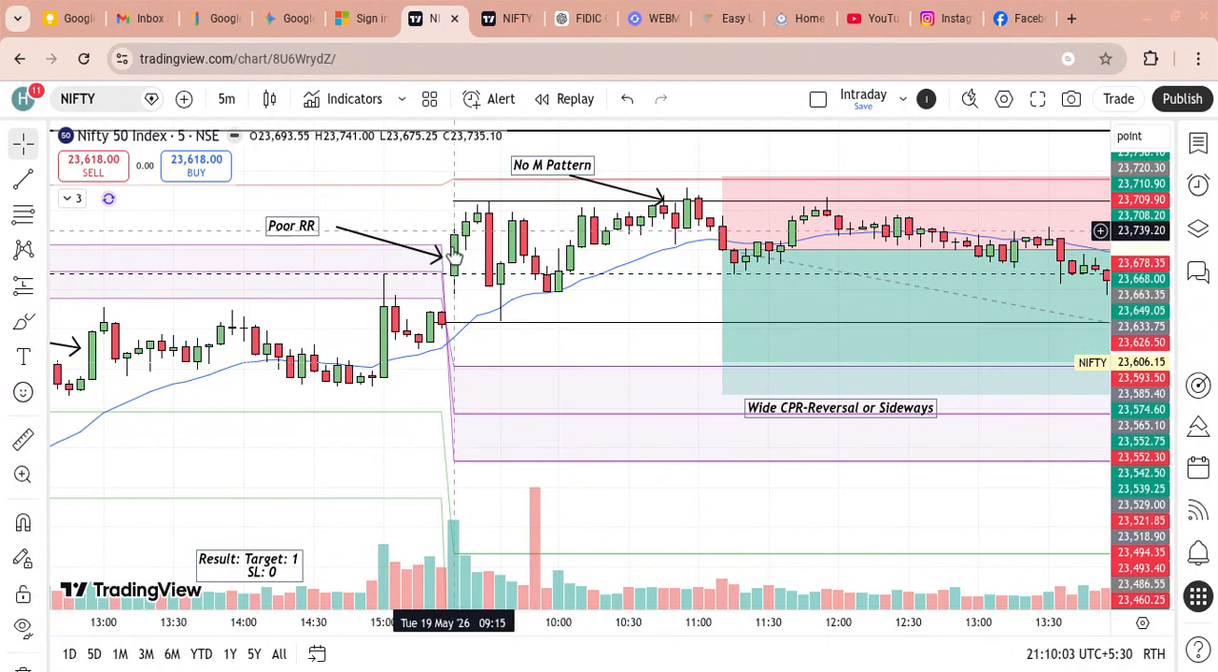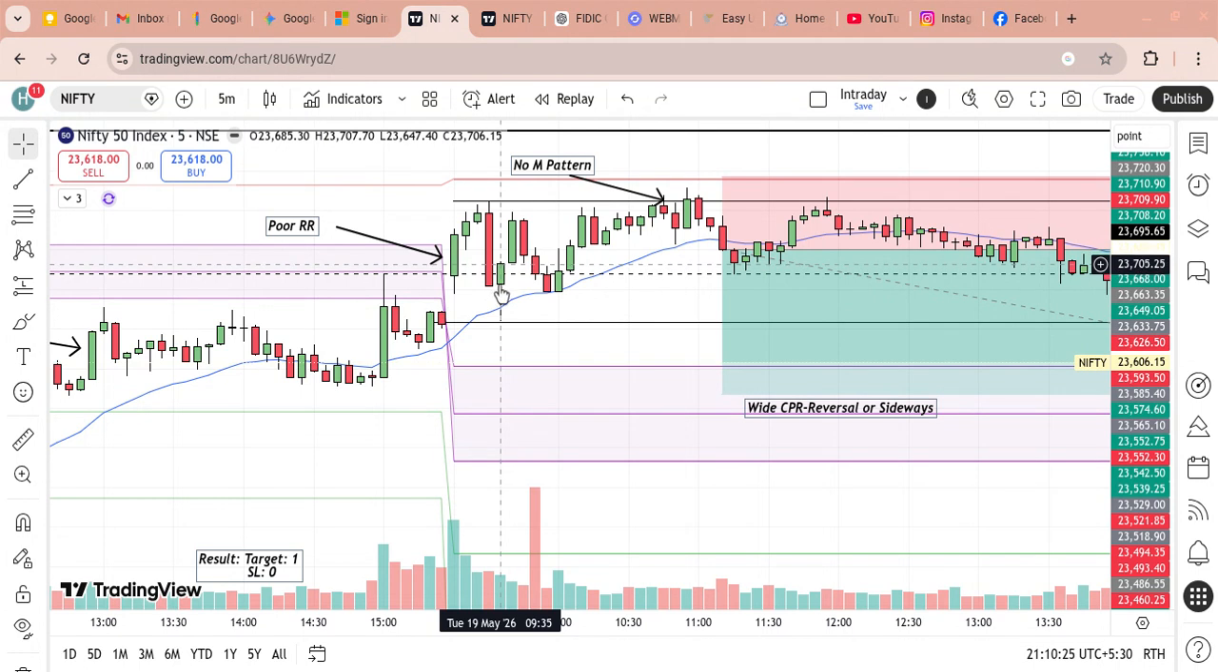Second candle broke the first candle high, still no entry because it's a wide CPR. So I expect some retracement or the reversal. The reversal came on the fourth candle, this 9:30 candle, but it's a huge candle. There is no point going short here because the first candle low was not broken. So immediately after, this candle got reversed. So there is no long entry here also.